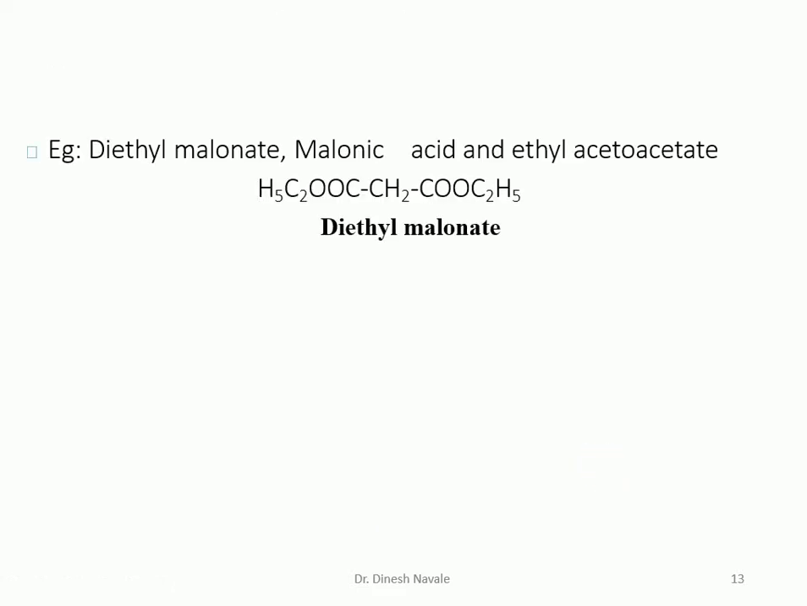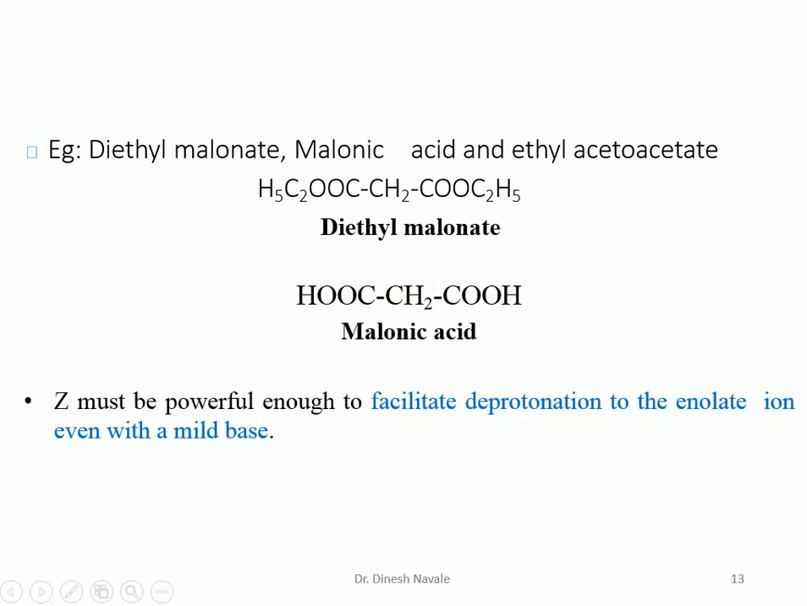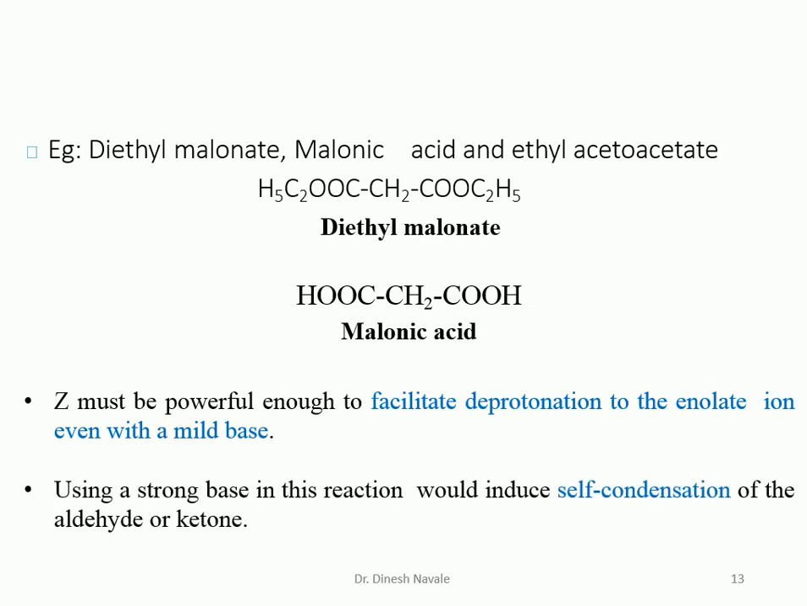Now some of the active methylene compounds which are going to be utilized in the condensation reaction are diethyl malonate, malonic acid, ethyl acetoacetate, as well as diethyl malonate. So this is the diethyl malonate, this is the malonic acid, and Z we have already discussed should be a strong electron withdrawing group like cyanide, nitro, etc.